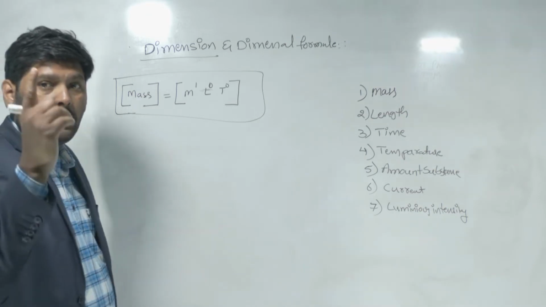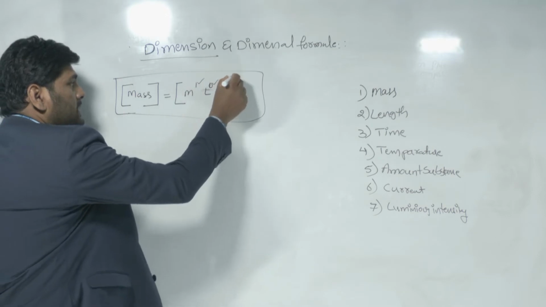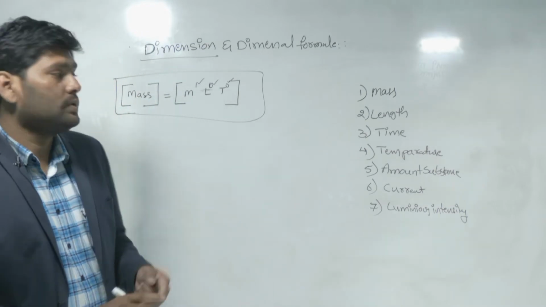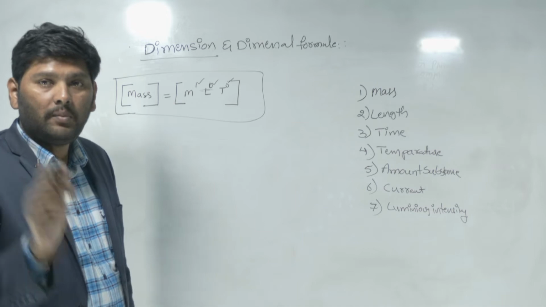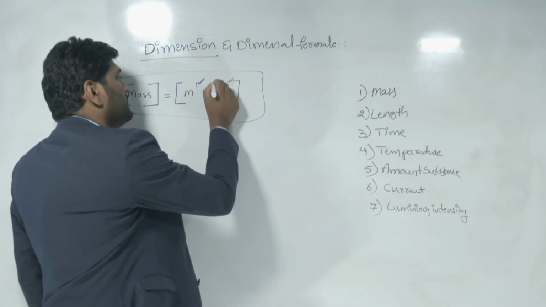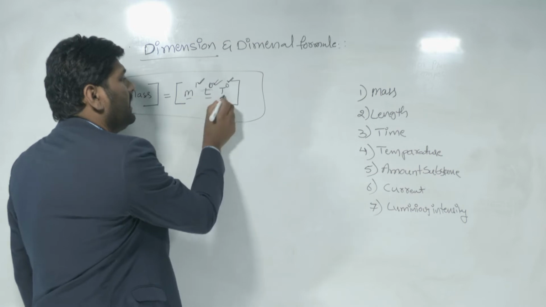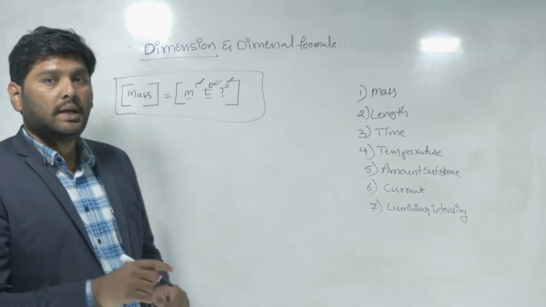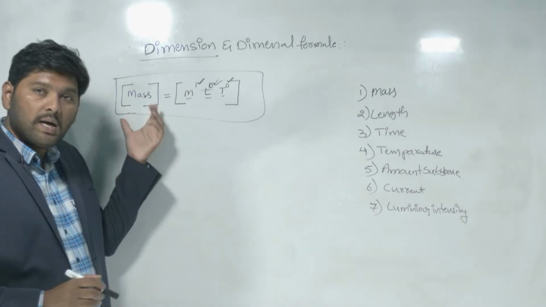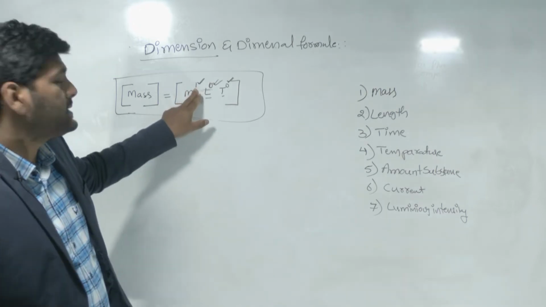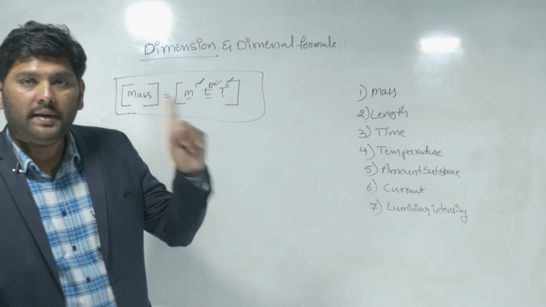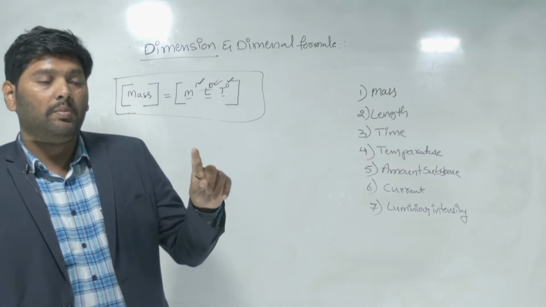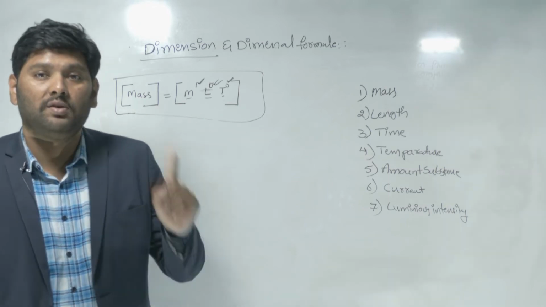expression is called the dimensional formula for mass. And look here, the powers of these fundamental quantities are known as dimensions. So this total part is called the dimension formula, and the powers of these fundamental quantities are called the dimensions of that physical quantity. Now in this mass formula, what is the dimension of mass? 1.